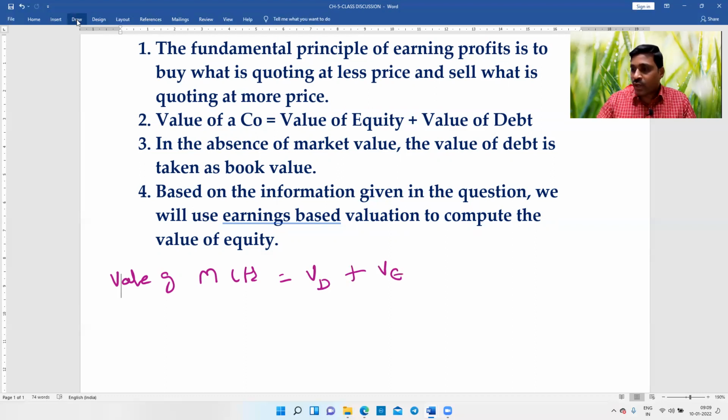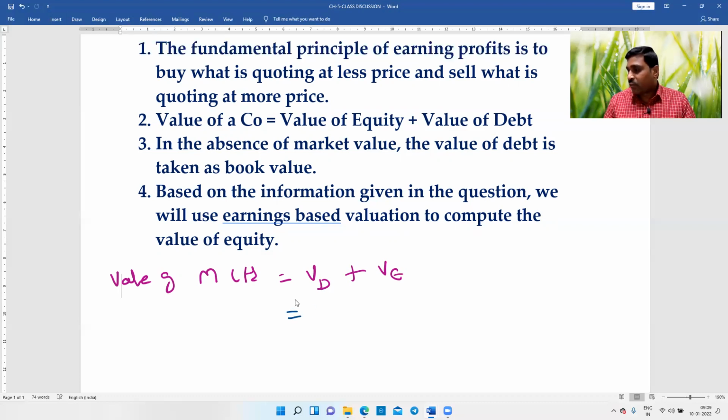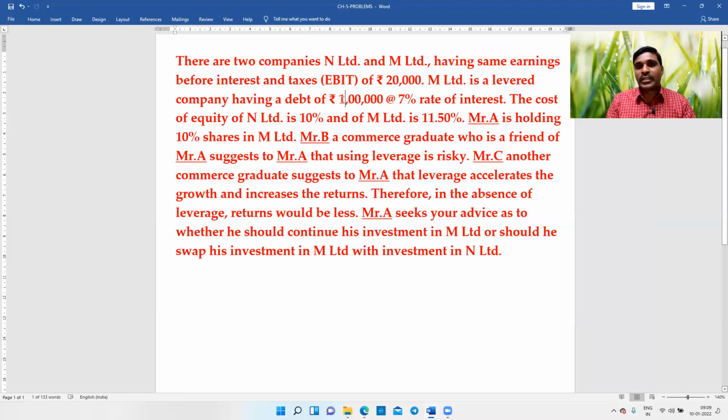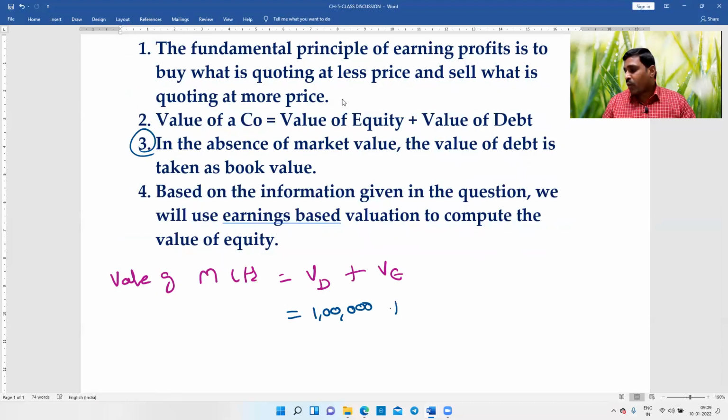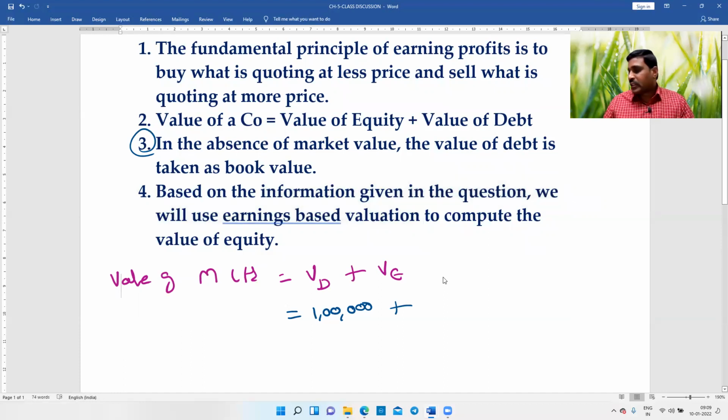What is the value of debt? Already we have taken it as 1 lakh, because book value, as I told you, in the absence of market value, we are taking the book value. Given in the question, book value of debt is rupees 1 lakh plus value of equity. How to compute the value of equity? As I told you, based on earnings based valuation: earnings available to equity shareholders divided by cost of equity.